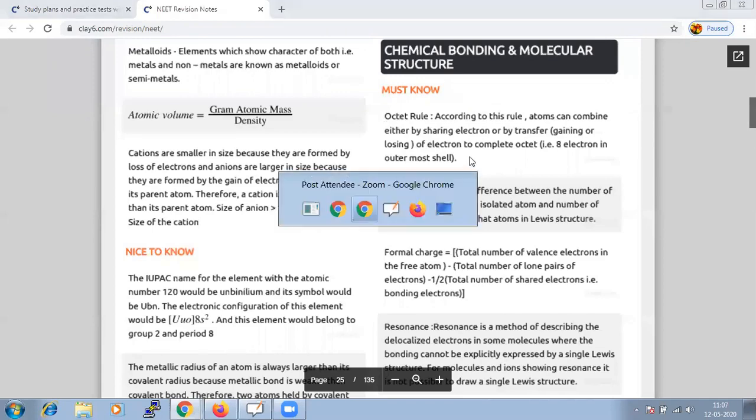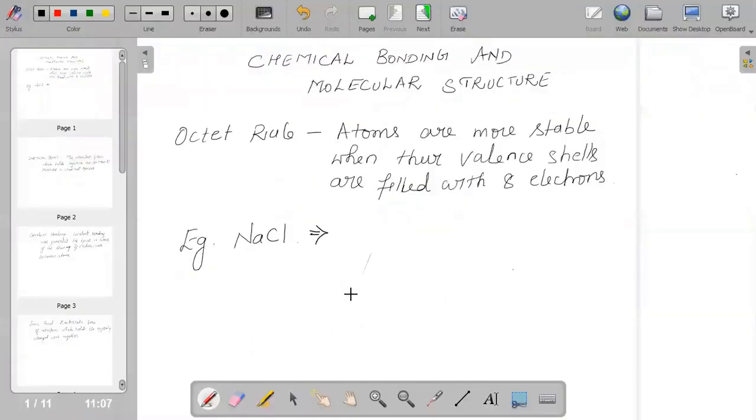Octet means 8 electrons in the outermost shell. Why do we say octet? Because it is considered to be a stable electronic configuration, and it should have 8 electrons in its outermost shell.